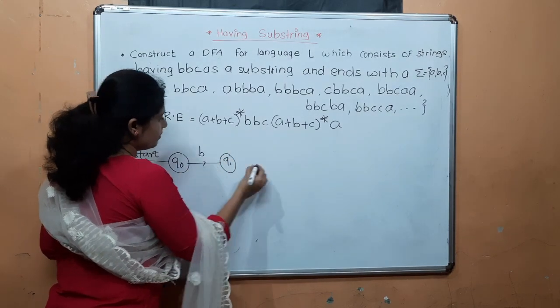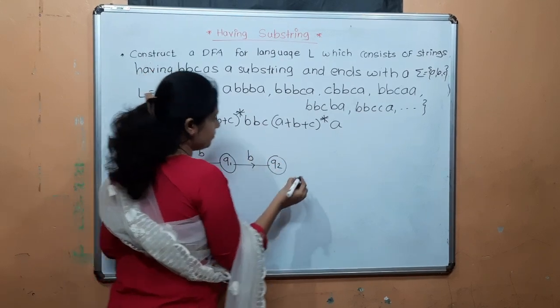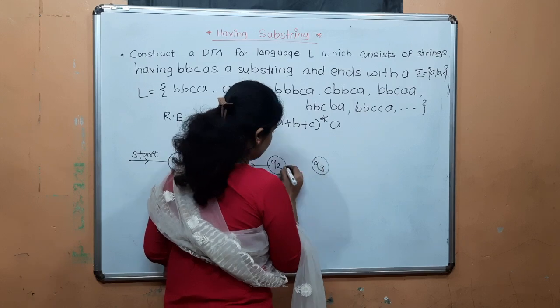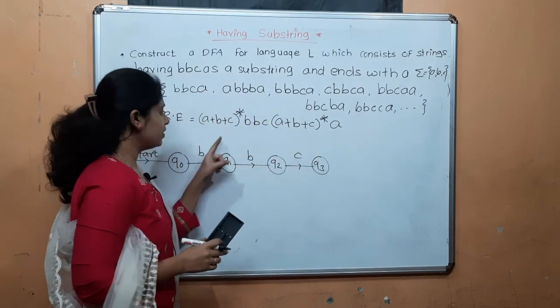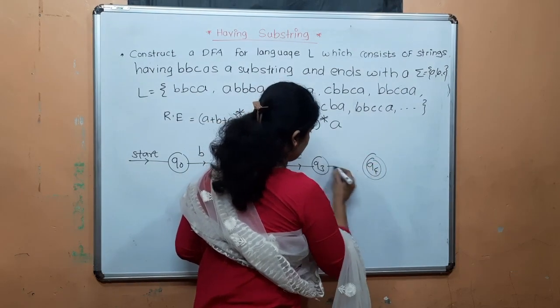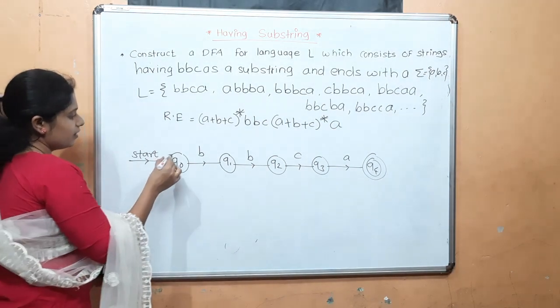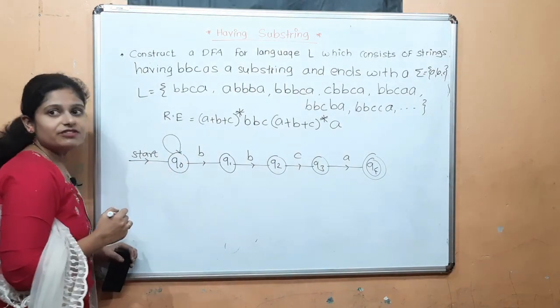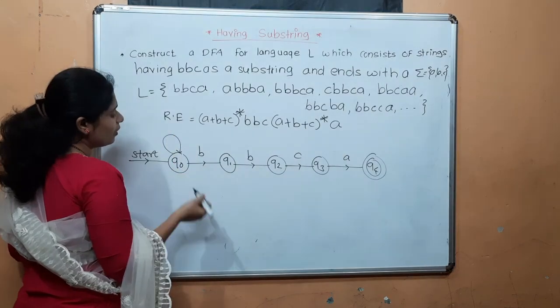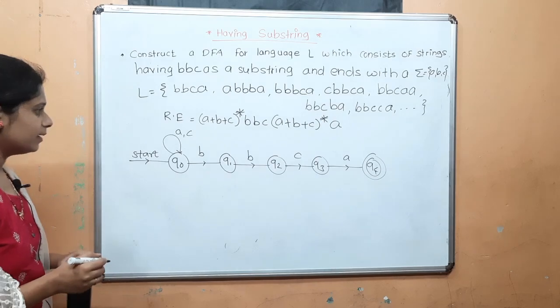Q1, having B, B, C. Now see here, B, B, C and ends with A. Now it can start with either A or B or C. Already B is given, so it can start with either A or C.